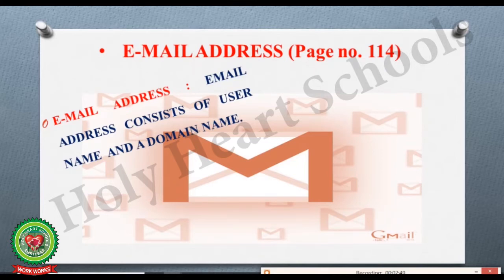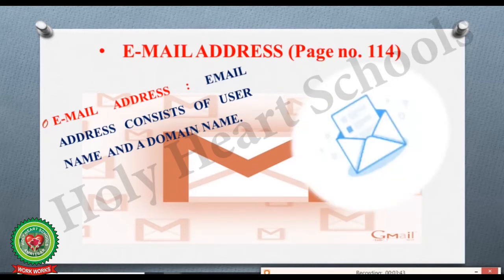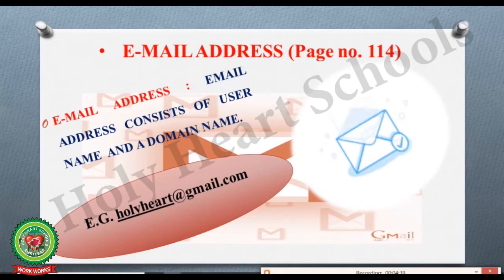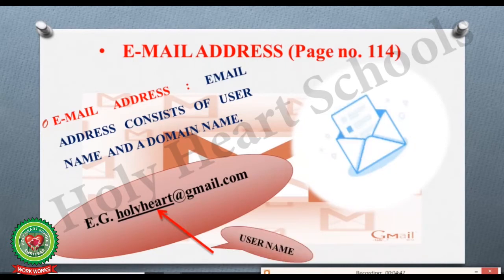Now here we are going to discuss about email address from page number 114. Email address consists of username and a domain name, where username is the name of the person to whom we have to send the mail. For example, in olden times we were sending letters to our relatives or friends. On the letters we were writing the name of the recipient who will receive our mail. For example, holyheart@gmail.com, where Holy Heart is the name of the user, or also known as username.